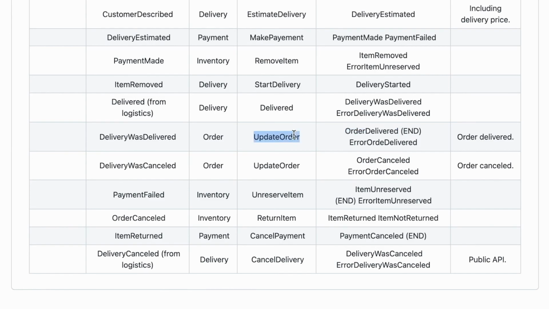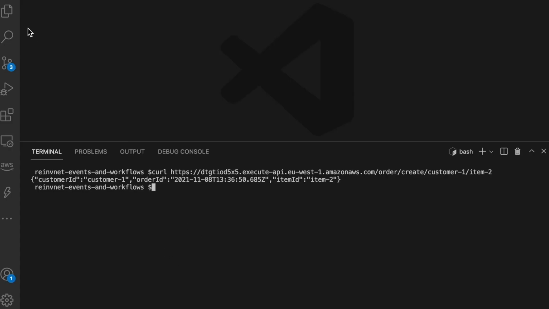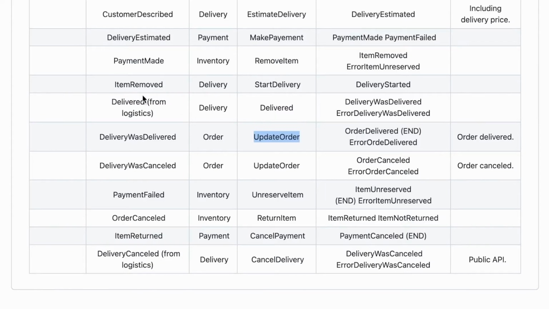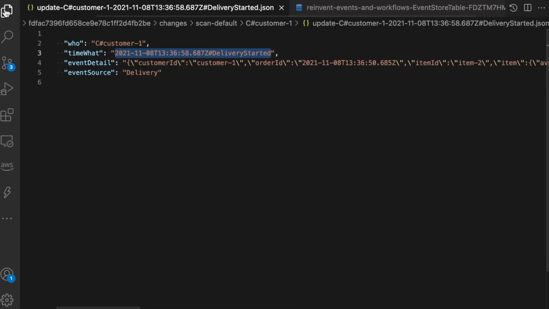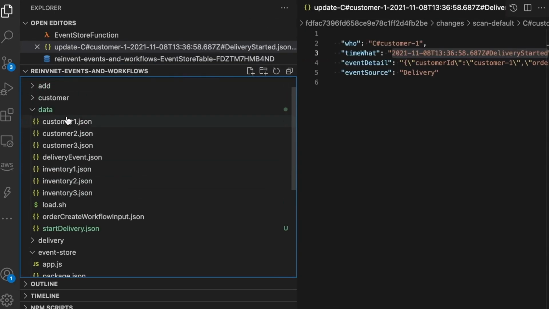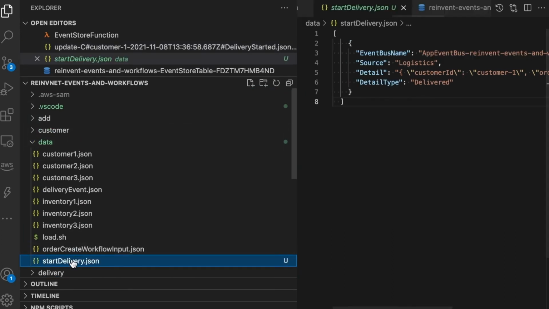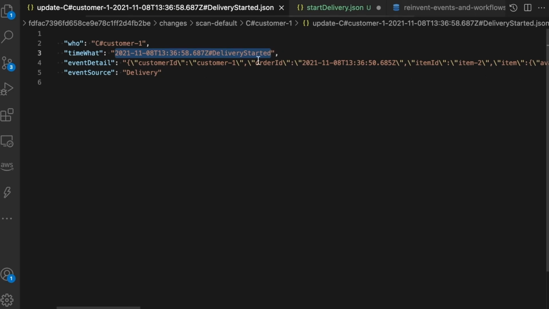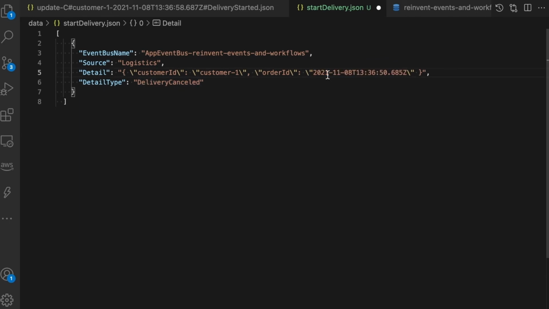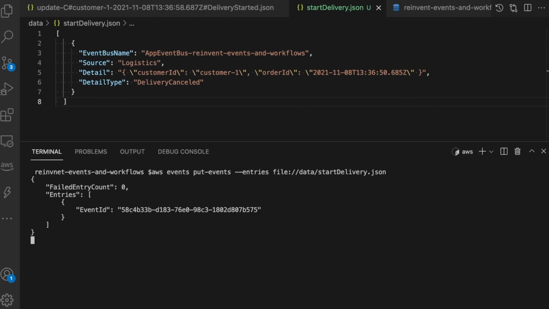But what happens when something goes wrong? I will create a new transaction with customer 1 and item 2, and then I will send an event that says the delivery is canceled. Basically, the customer was not at home or there was some problem. So I will change that deliver event to delivery cancel, because for some reason the delivery company could not deliver. Now the package is back at our premises, and we need to do all the compensatory actions, because we reserved an item and the customer has paid. We have done quite a lot of things, so now we need to revert everything.